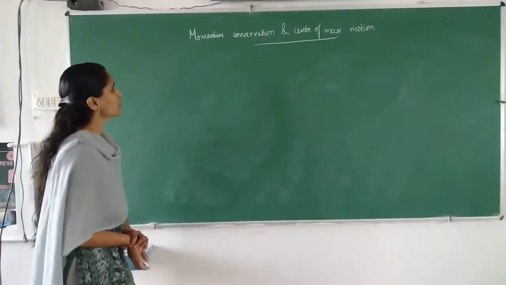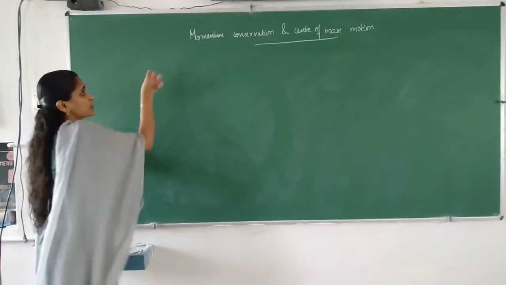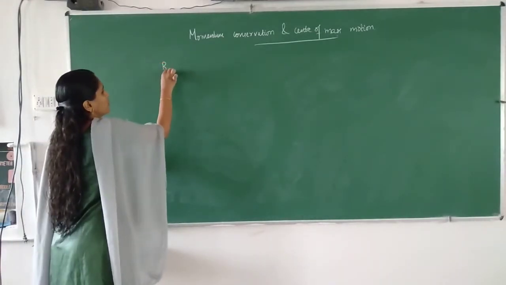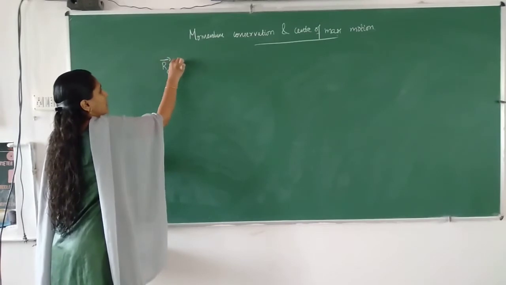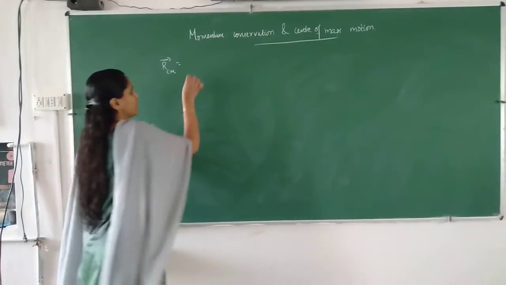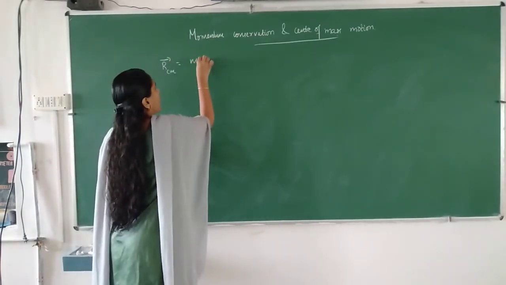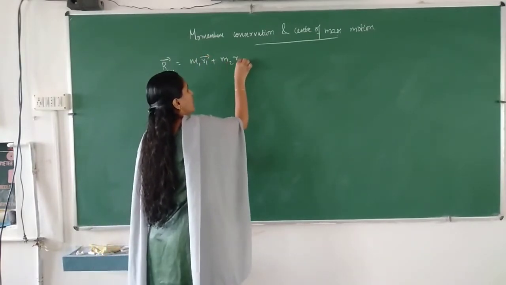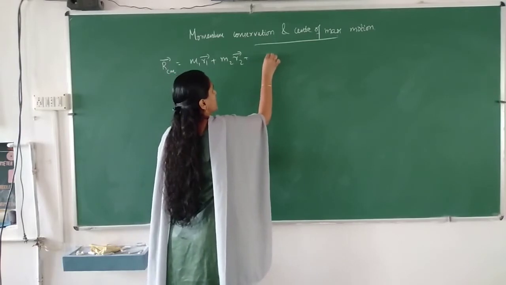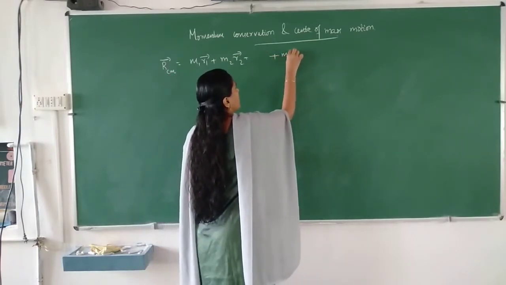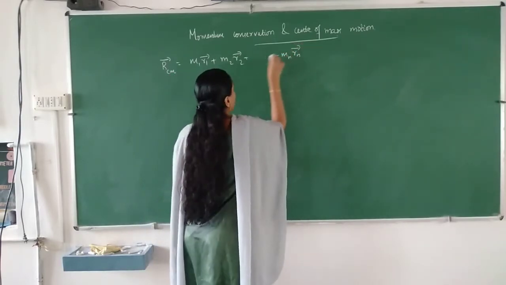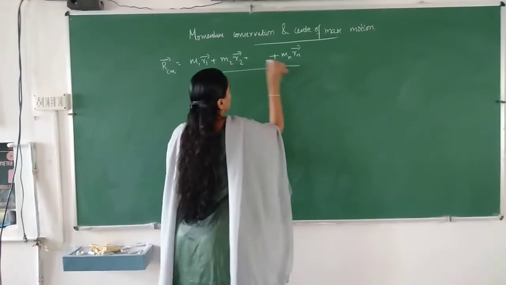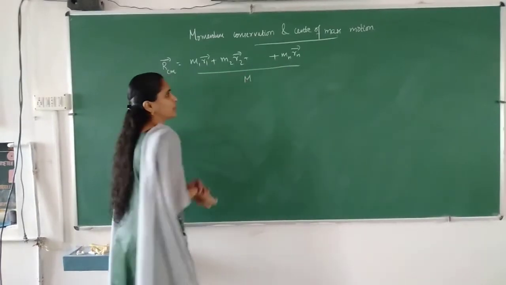Okay, so here we already discussed the expression for the position vector of the center of mass, given by r is equal to m1 r1 plus m2 r2 plus etc. plus mn rn divided by m1 plus m2 plus m3 plus etc., the total mass.